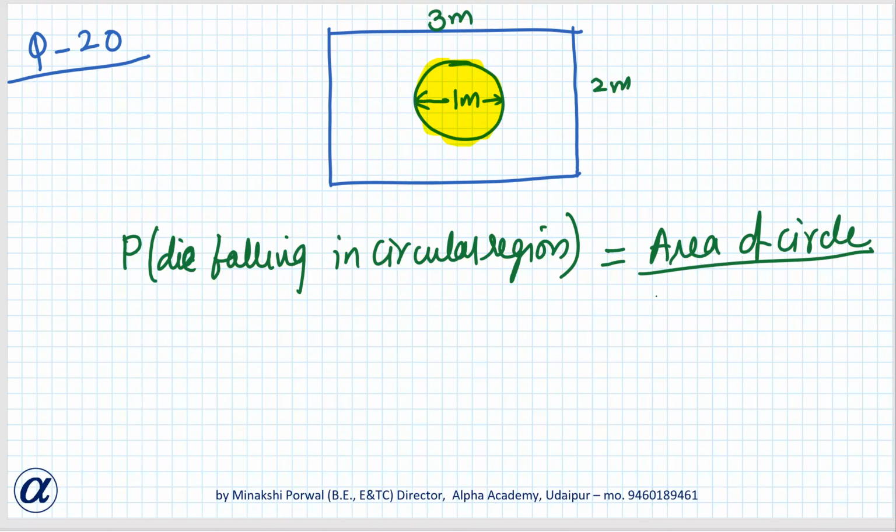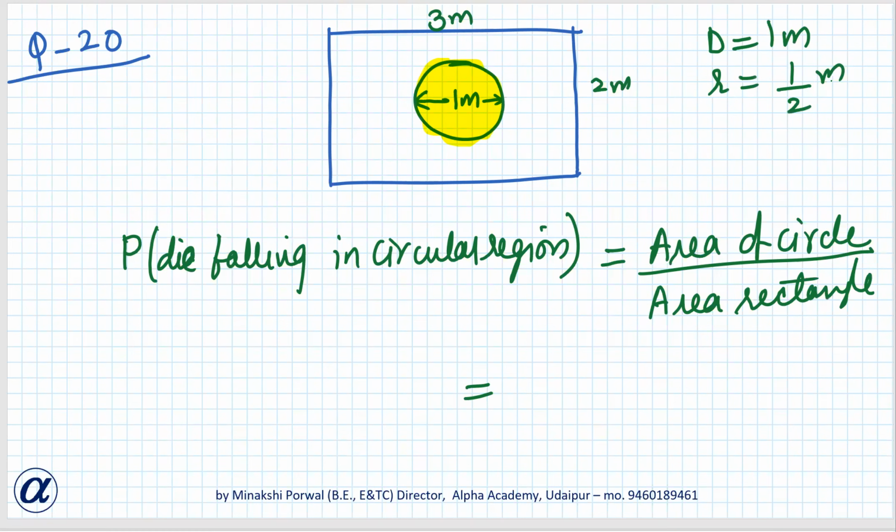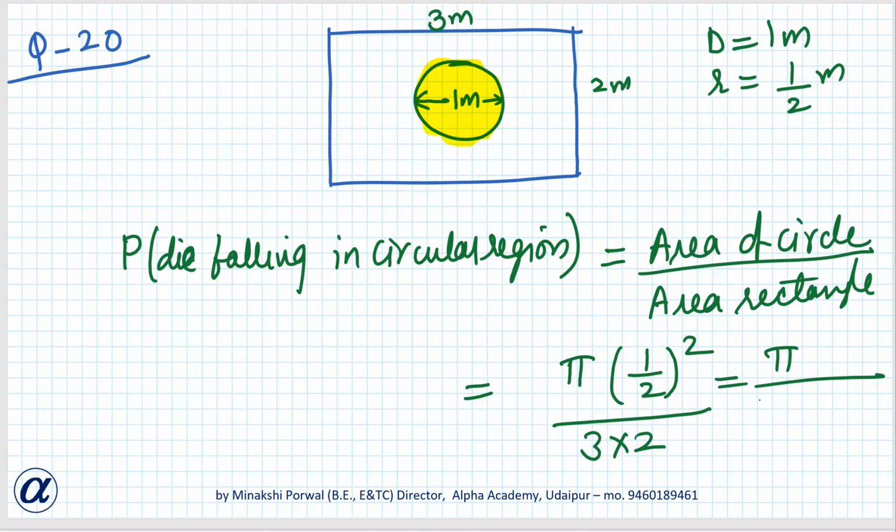Area of circle is pi r square. Diameter is 1 meter, so radius will be 1 by 2 meter. So area is pi into 1 by 2 the whole square, and area of rectangle is 3 into 2. So it will be pi by 4 into 3 into 2, so it will be pi by 24. This is the answer.